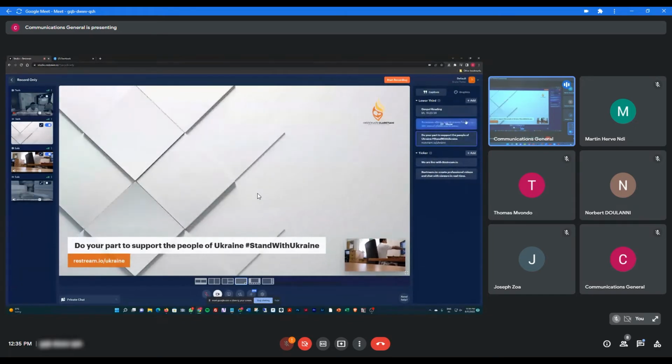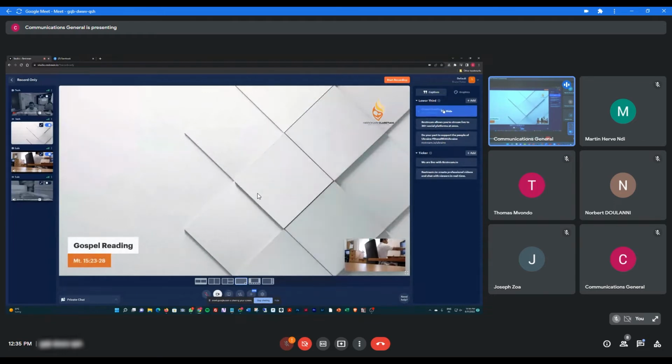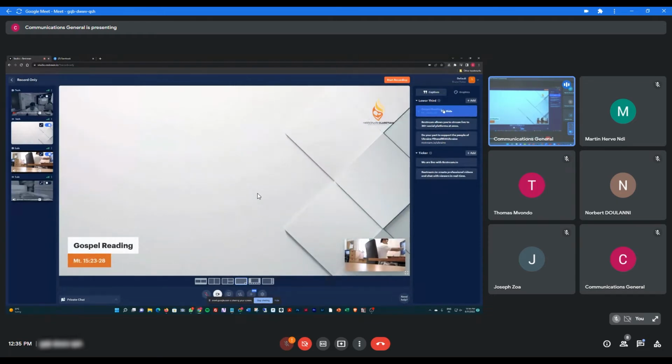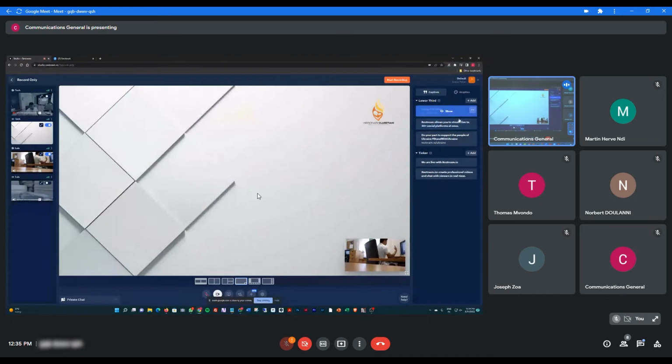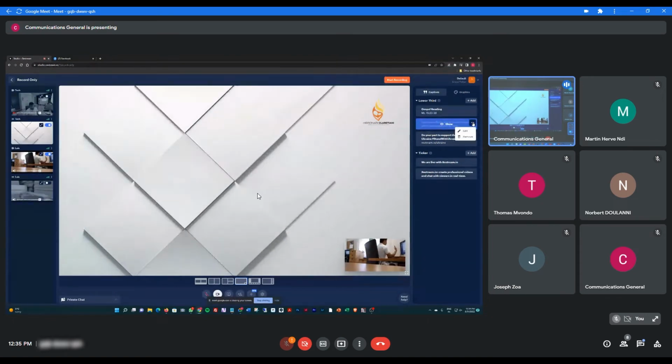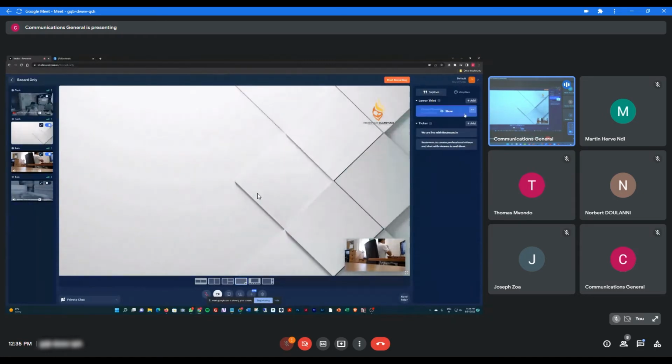It will not come out unless you click show. So you click show and it will come out like that. Once the Gospel reading is finished, you click hide and it will go out. If you don't need these things, you just click remove, remove, remove, and that's it.